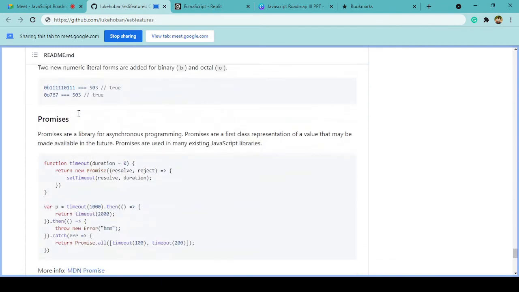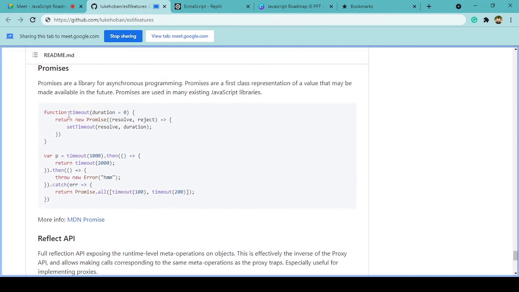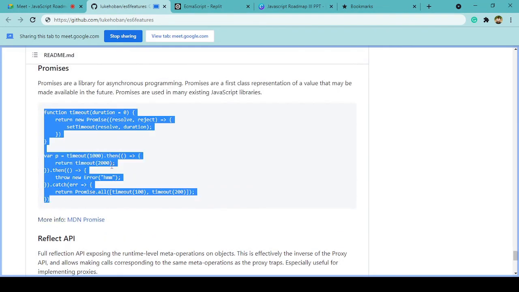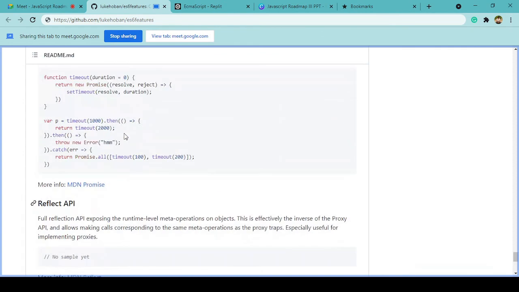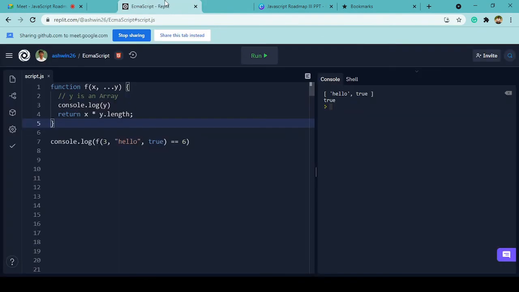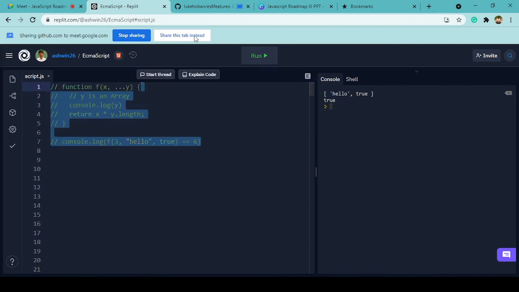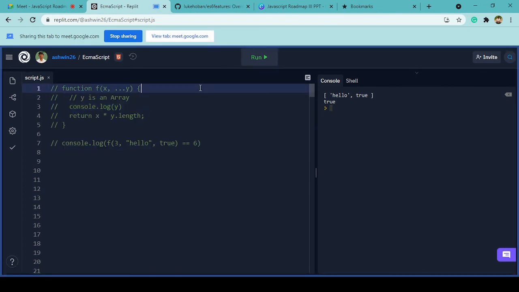So I'll be showing you something new over here. Okay, so this is called promises. This is something you'll see a lot in web development and software development in JavaScript, right? So let me show you this particular code and what it does in the code editor.